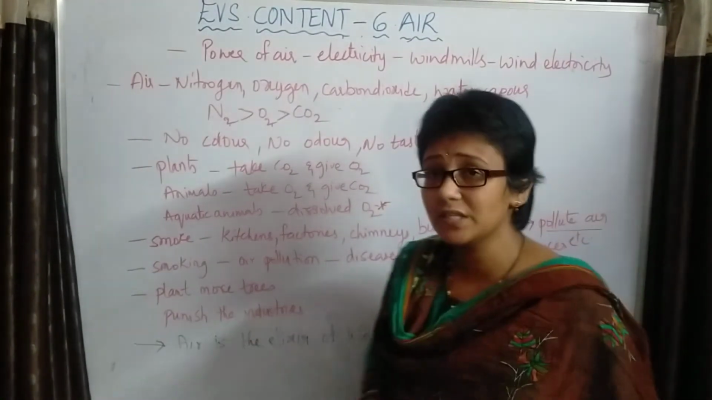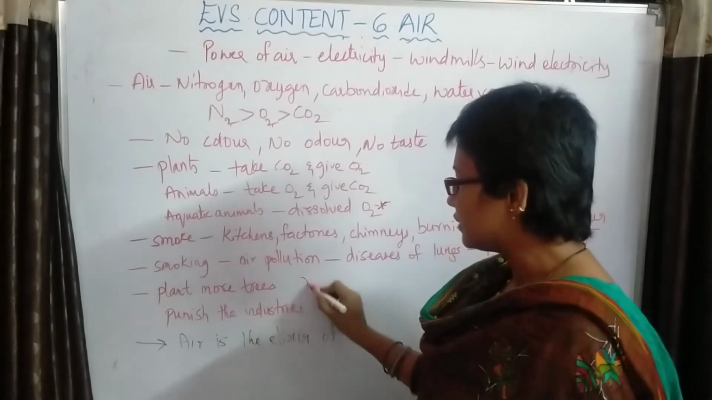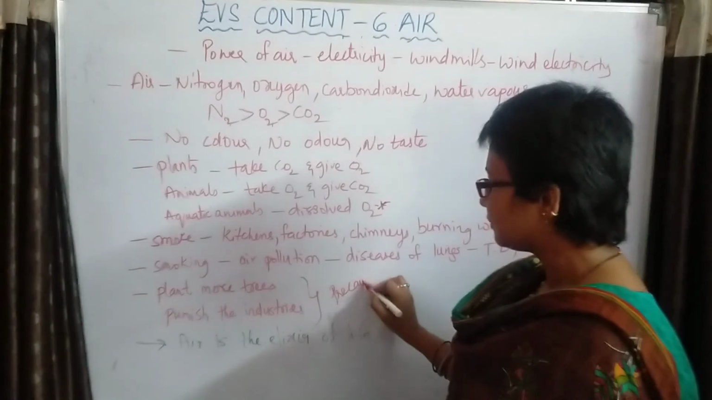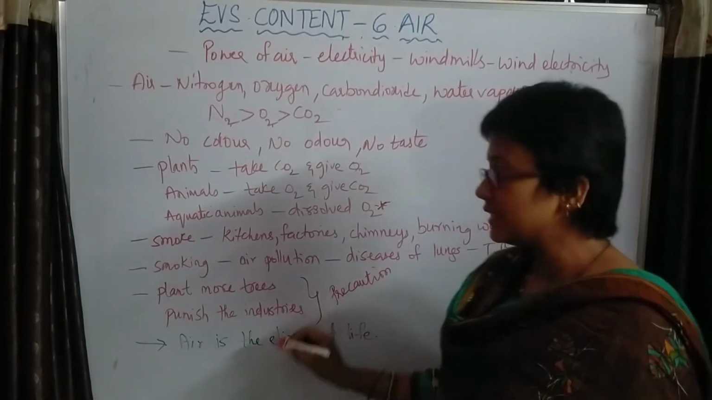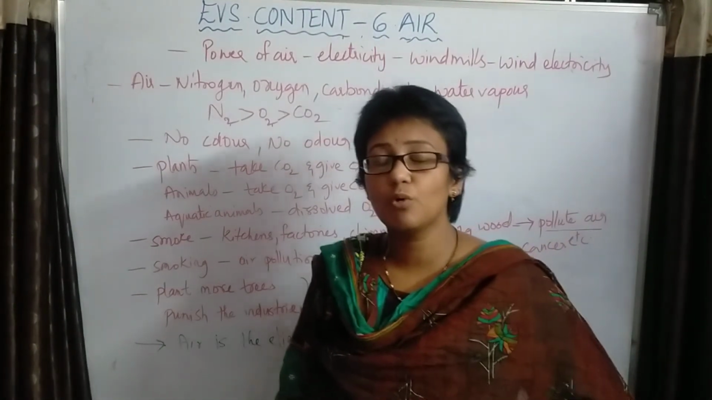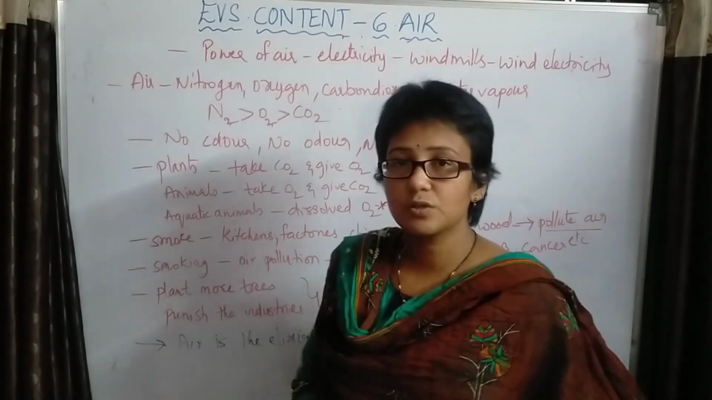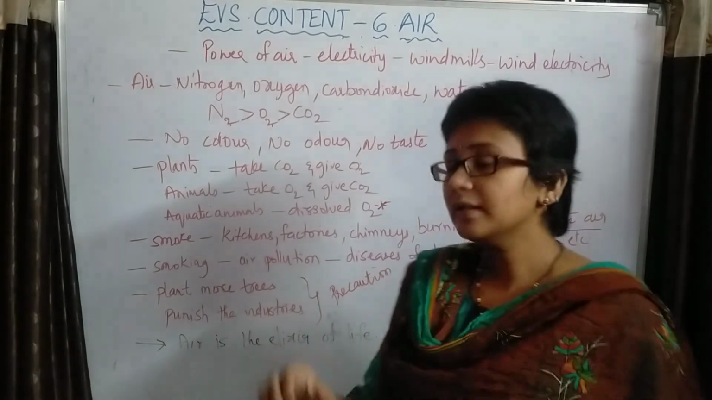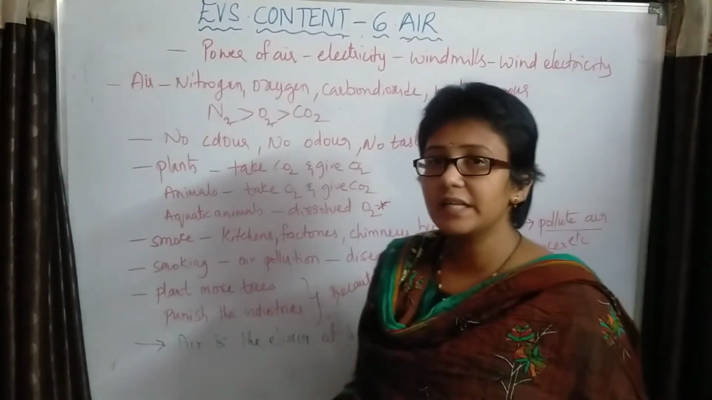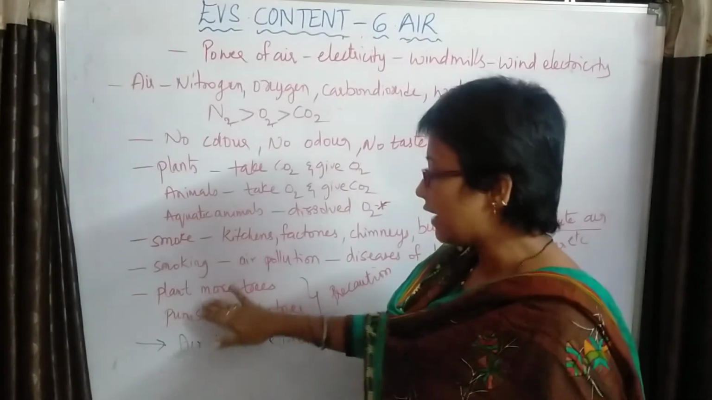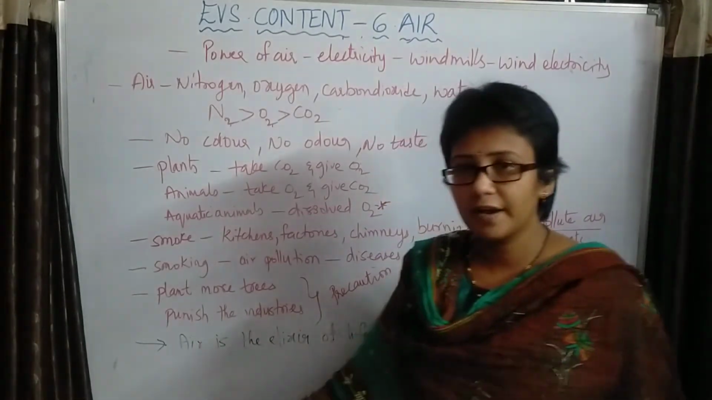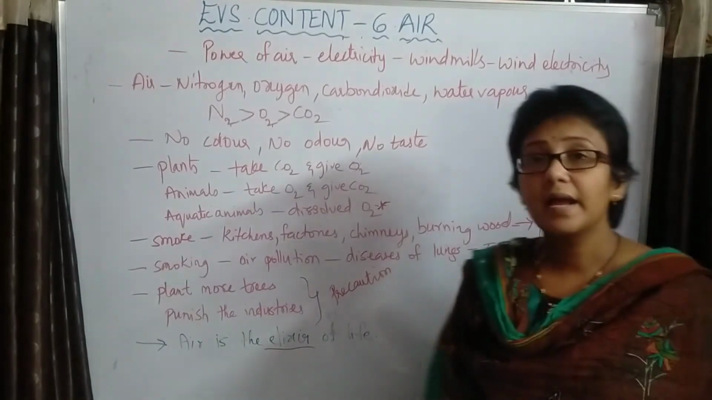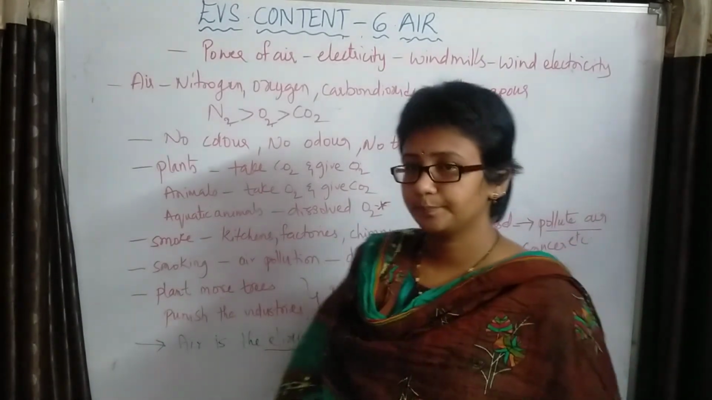Then what are the precautions for this air pollution? We have to plant more trees. So plant more trees, and we have to punish the industries which are producing more amount of smoke. Whichever industries are producing harmful gases and harmful smoke, those industries have to be punished and action taken. And we have to plant more and more trees. Finally, air is the elixir of our life. So air is the elixir of our life.